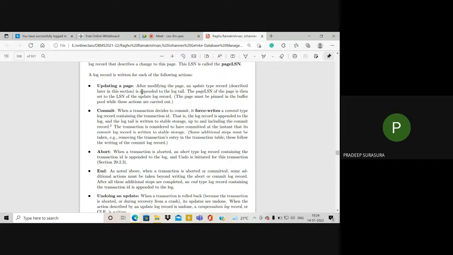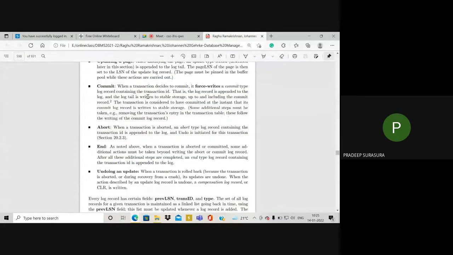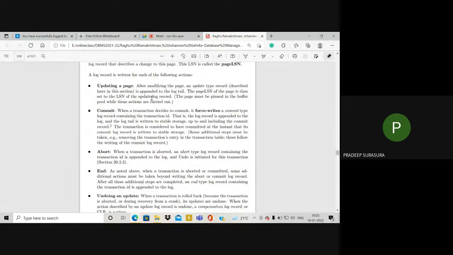What are the actions used for the WAL protocol to write the data into the log? There are 5 or 6 actions. Just have a note: updating a page, commit, abort, end, undoing an update. These 5 things are to be understood.